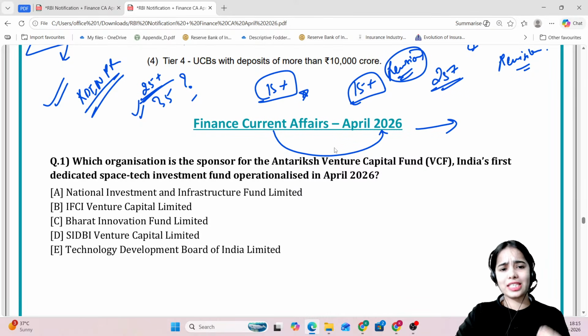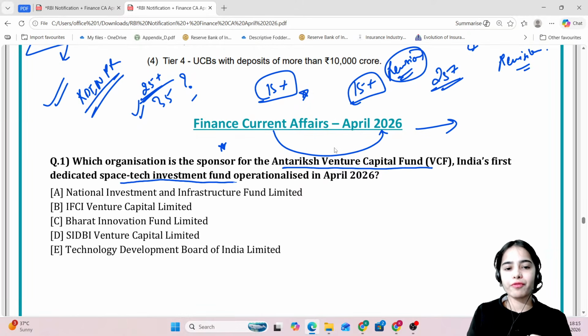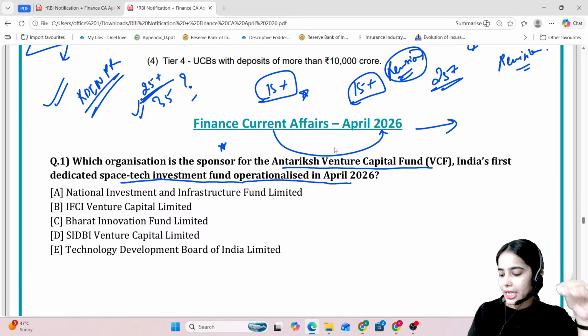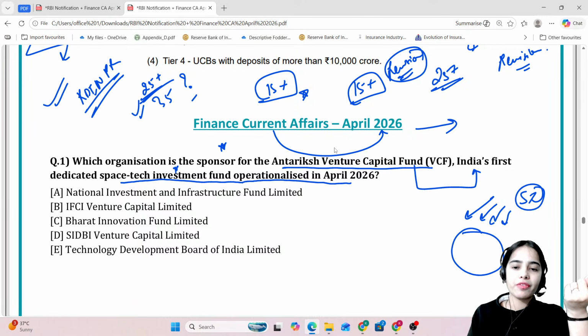So which organization is the sponsor for the Antariksh Venture Capital Fund, India's first dedicated space tech investment fund operationalized in April 2026? So which organization is the sponsor for the Antariksh Venture Capital Fund? So this is India's first dedicated space tech investment fund where the money will be taken from the sophisticated investors and the money will be invested.